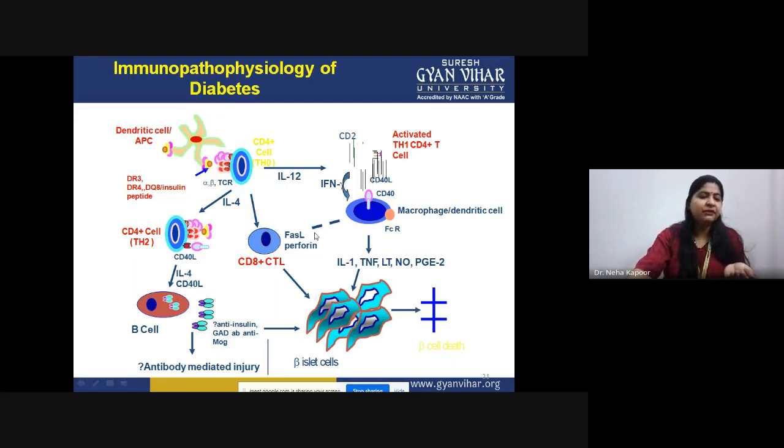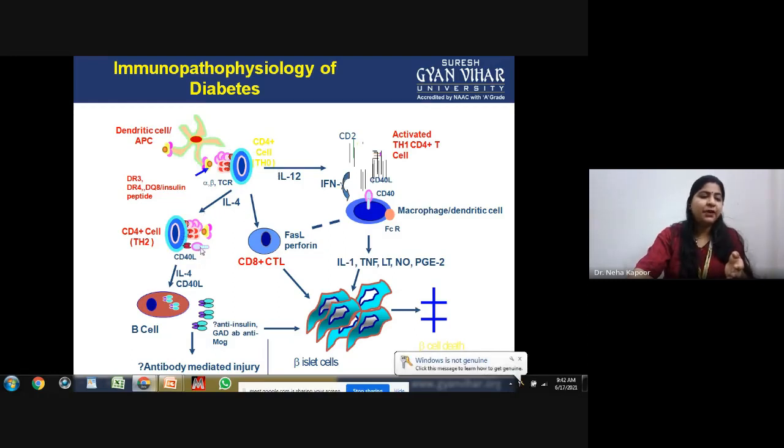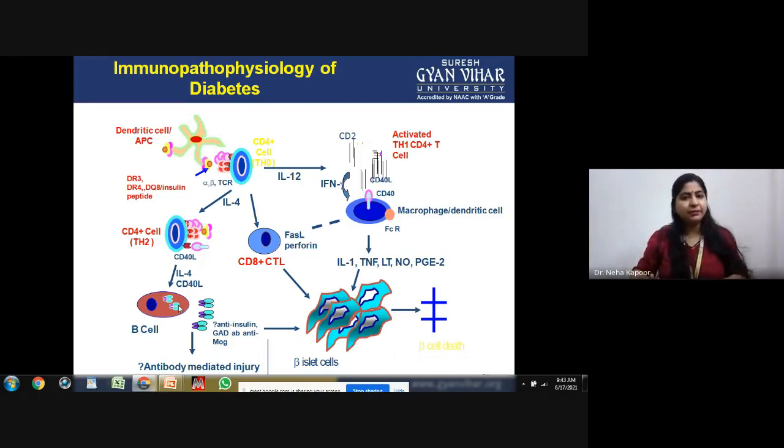This is further in relation to activating Fas ligand protein and activating the CD8 positive T cell. On one hand, it is activating B cell, these T helper cells. I'm moving the cursor. This T helper 2 subtype is activating the plasma cell, because of which the plasma cell will differentiate and it will start producing antibodies against this insulin. So autoantibodies are being produced.